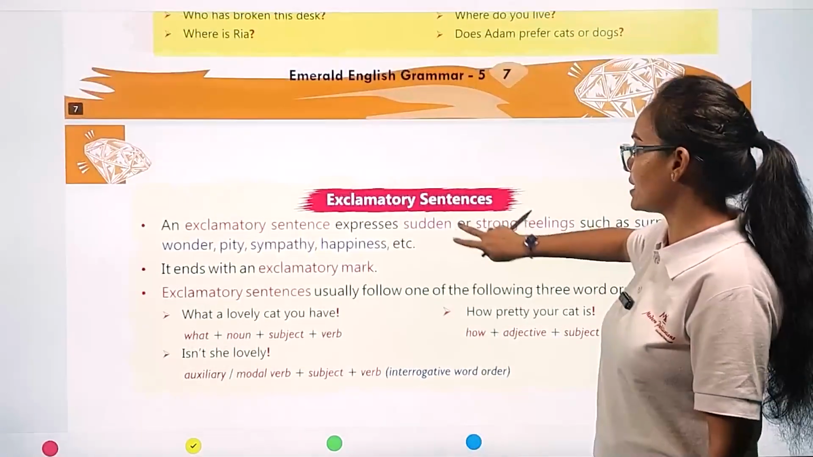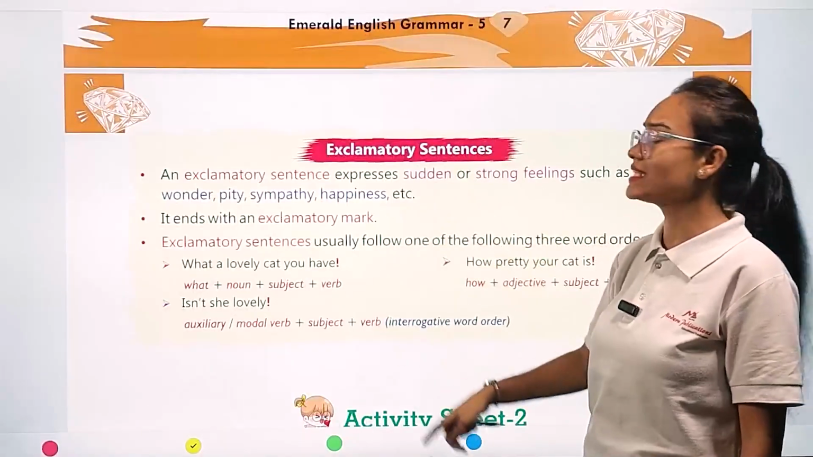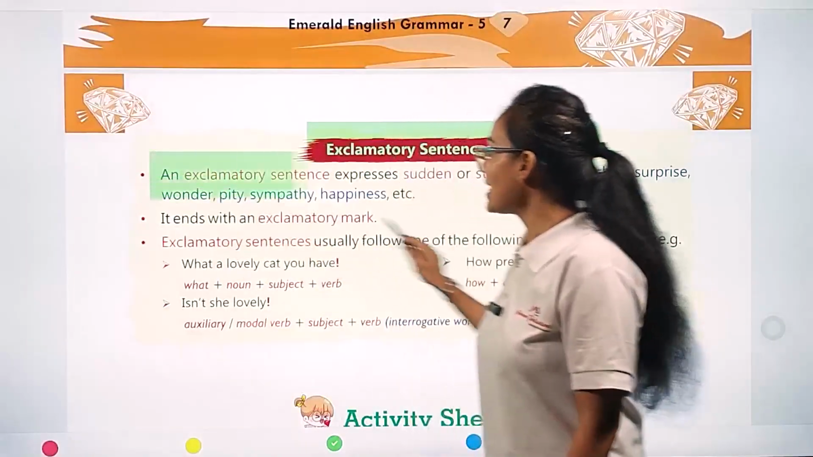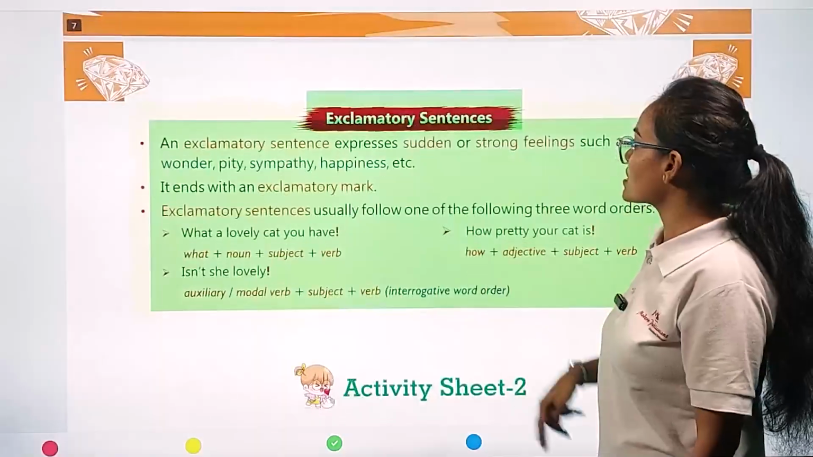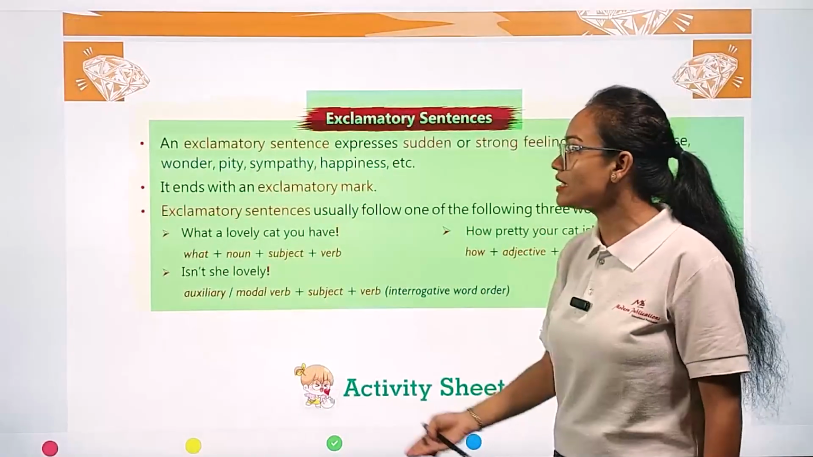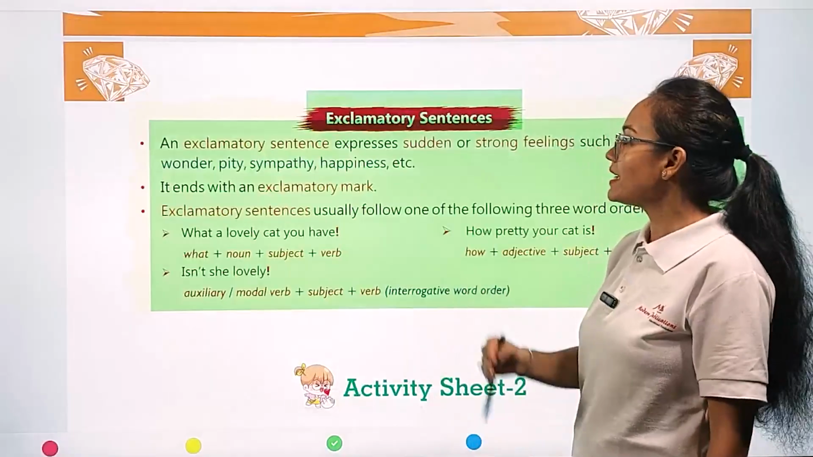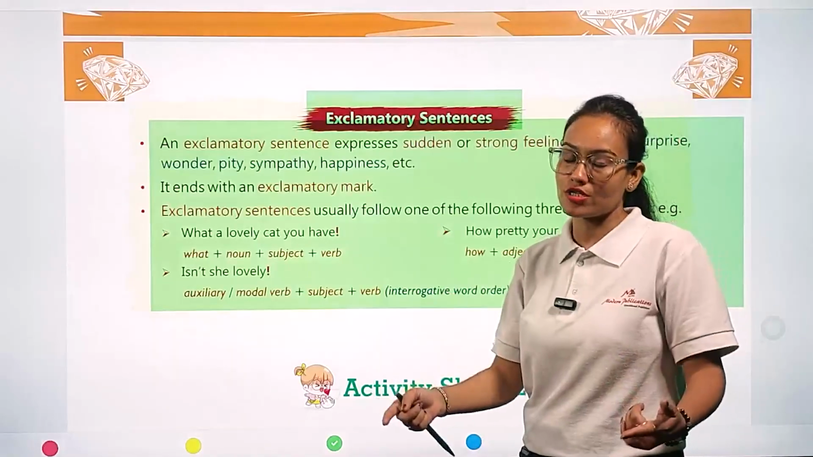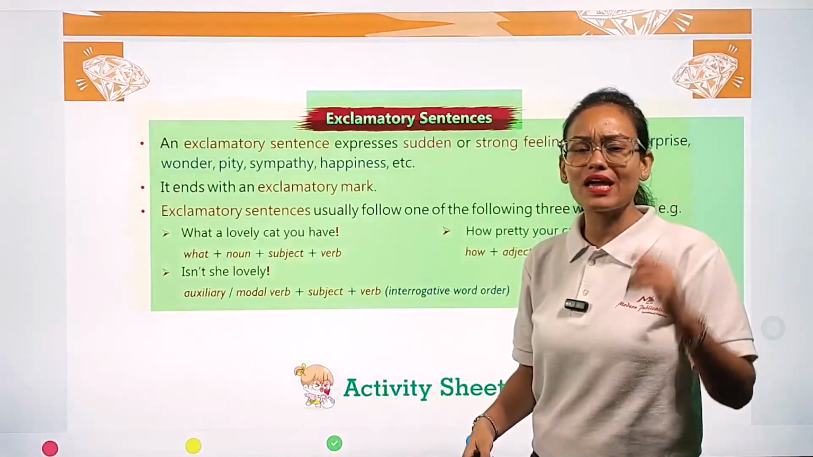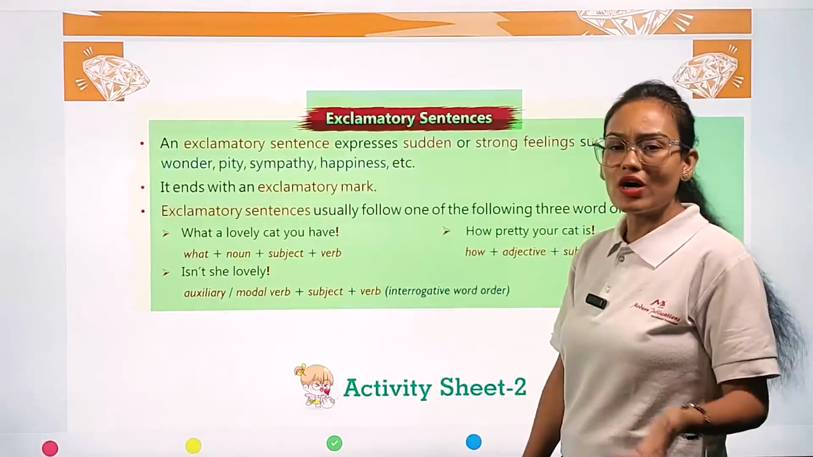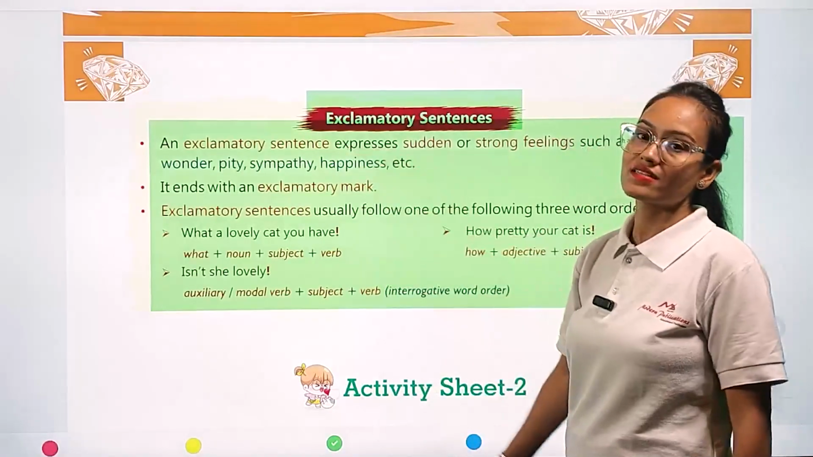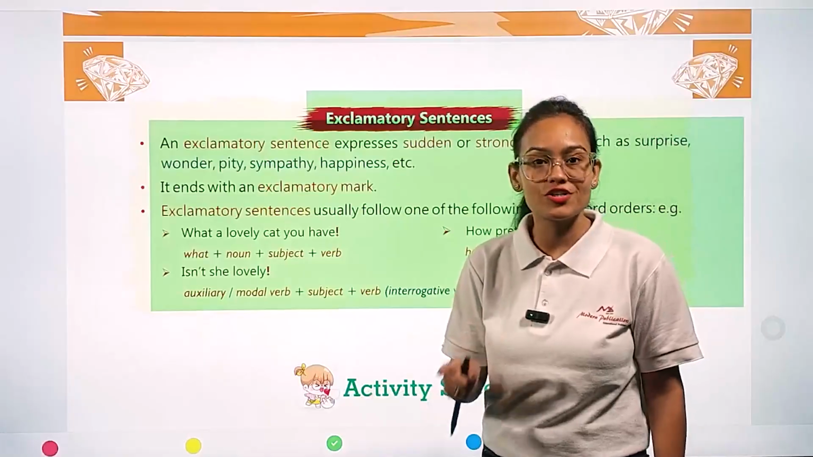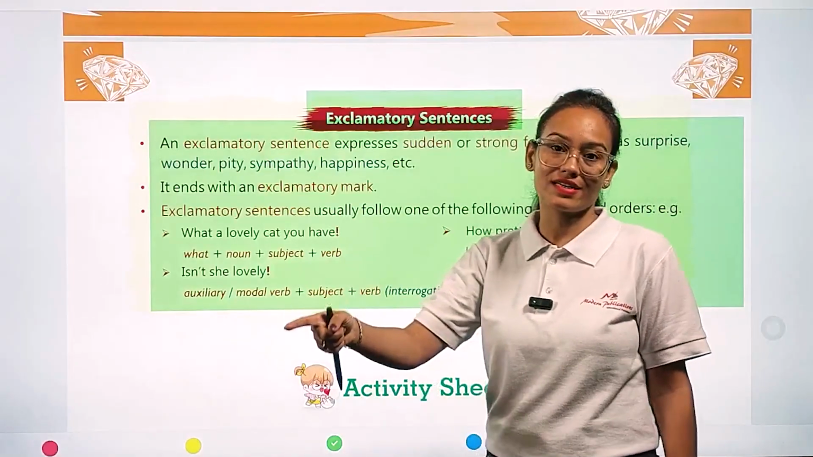Now, my dear student, we are going to see the fourth and last type of sentence, called exclamatory sentences. Now, what is the meaning of exclamatory sentence? Let's see. An exclamatory sentence expresses sudden or strong feelings such as surprise, wonder, pity, sympathy, happiness, etc. It ends with an exclamation mark. So, my dear student, any sentence which expresses sudden emotions or feelings like happiness, anger, sadness, sympathy, wonder, pity, etc., this type of sentence is called an exclamatory sentence. And exclamatory sentences always end with the exclamation mark at the end of the sentence.